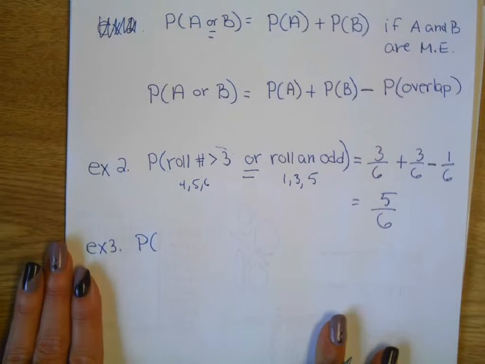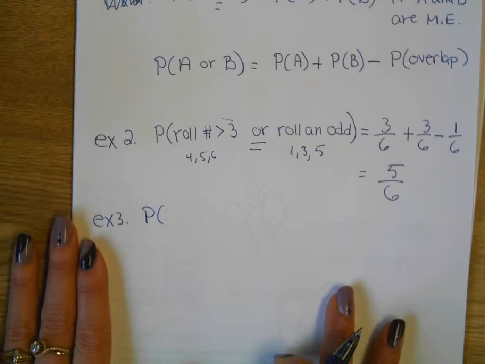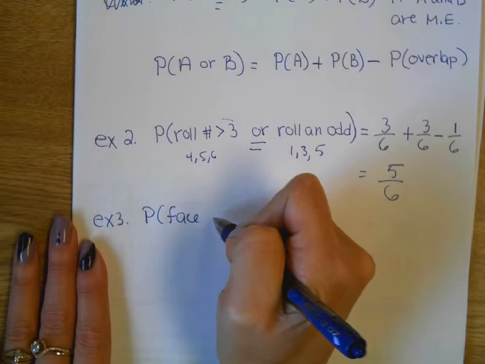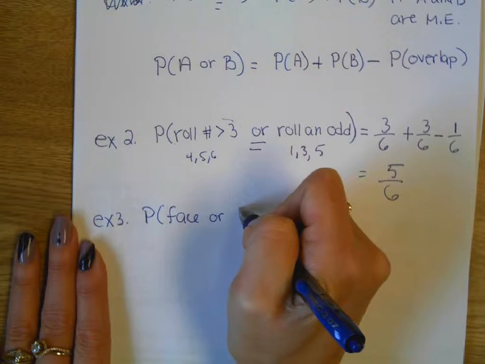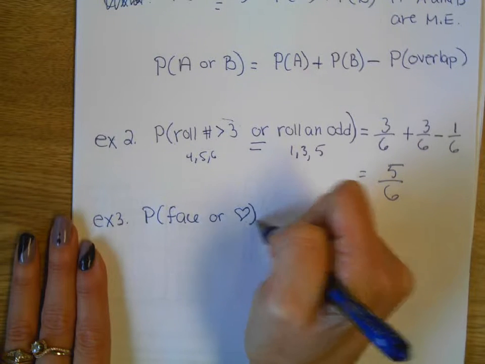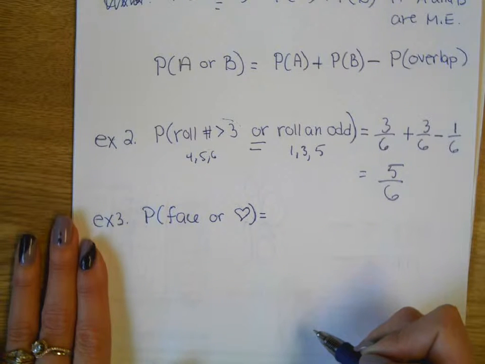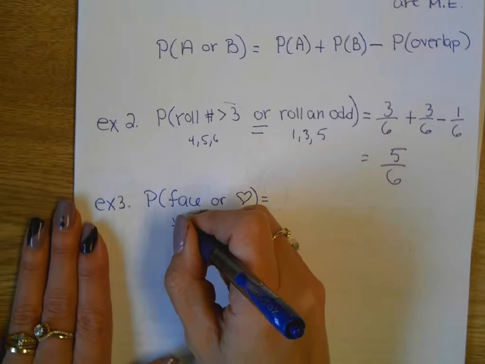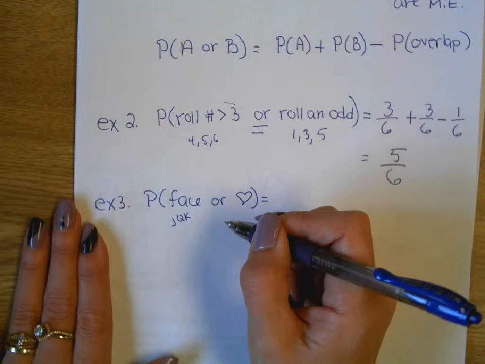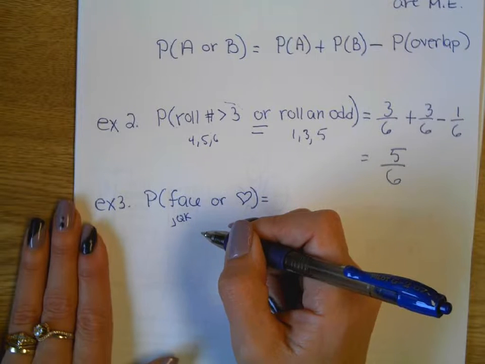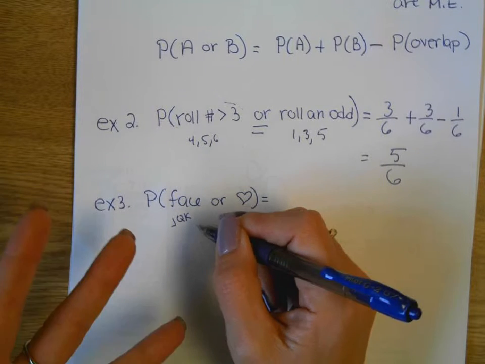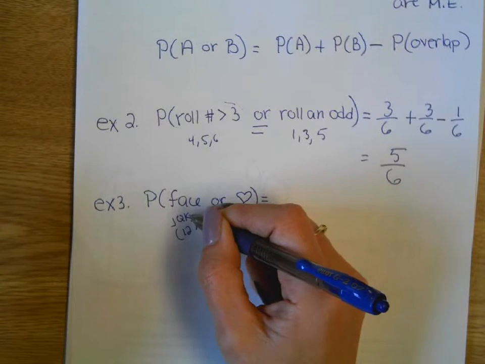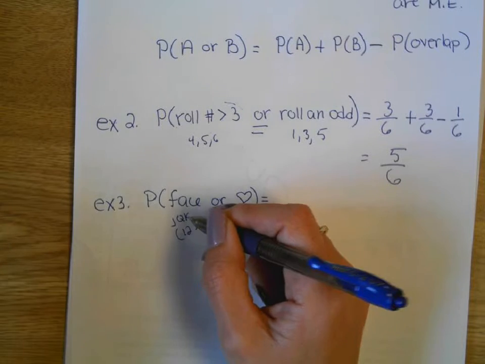Okay, now we're going to pick a card from a deck of cards. What's the probability that you pick a face card or a heart? So what are those face cards again? Jack, Queen, and King of what? Hearts, diamonds, spades, clubs. So you got all 4 suits. So how many cards are there here? 12. Because there's 3 hearts, 3 spades, 3 diamonds, 3 clubs, a total of 12.